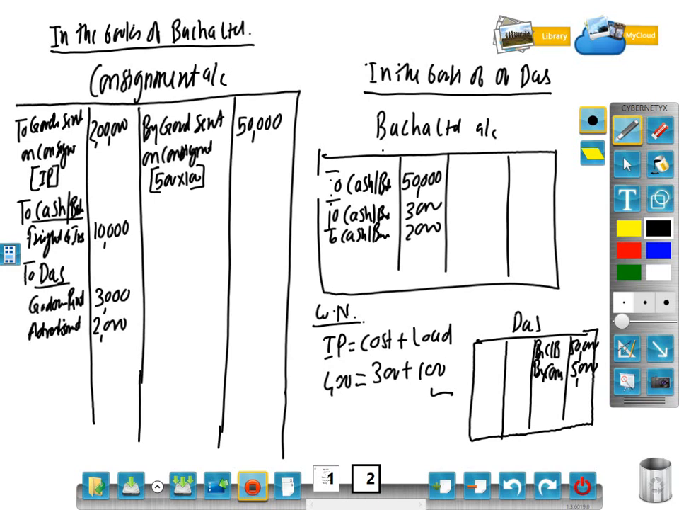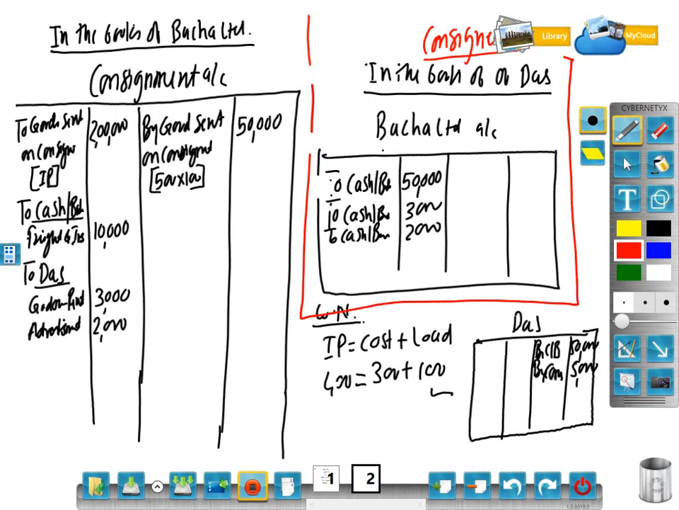This book is a consignee book. Remember, this is the consignee book. And this is the consignor book. This is the consignor book. Remember. Okay. Next.